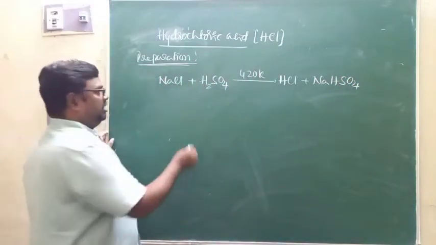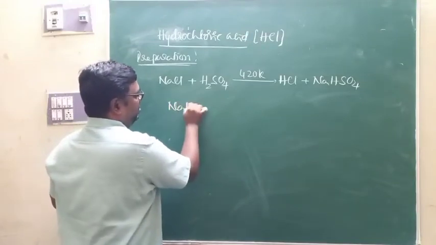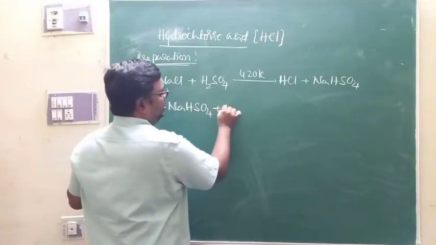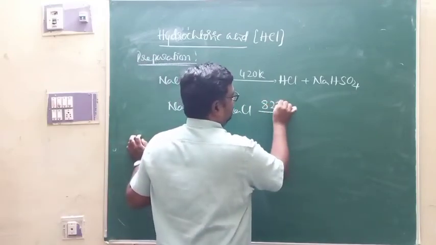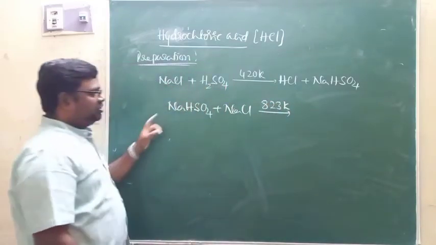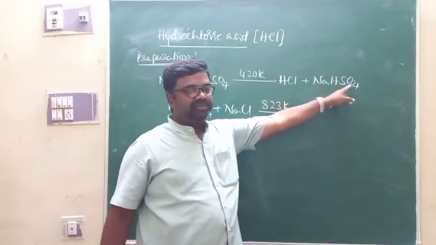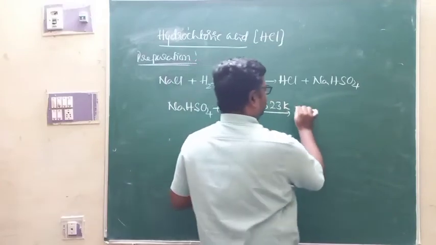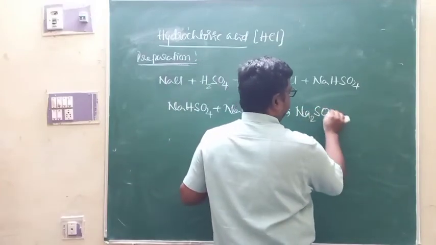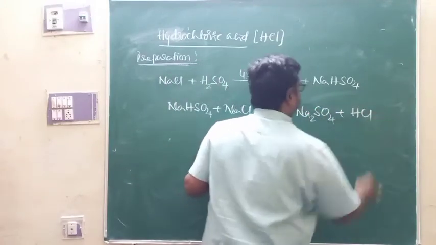This sodium bisulfate, NaHSO4, again reacts with sodium chloride at about 823 kelvins, and you get sodium sulfate, Na2SO4, and of course HCl.